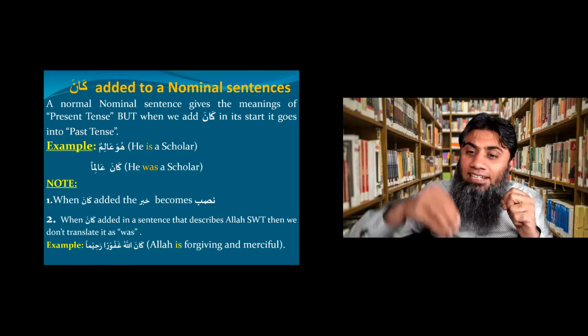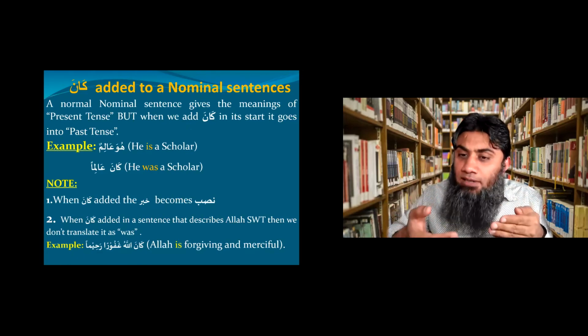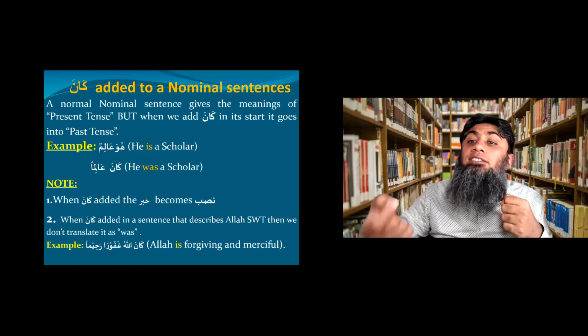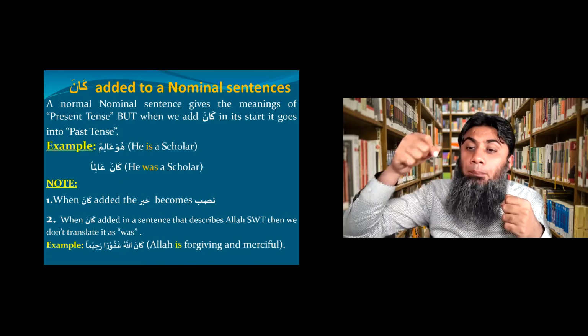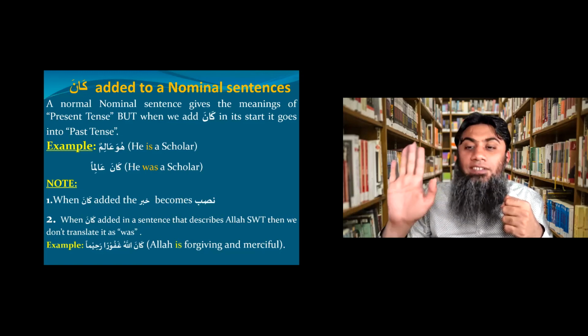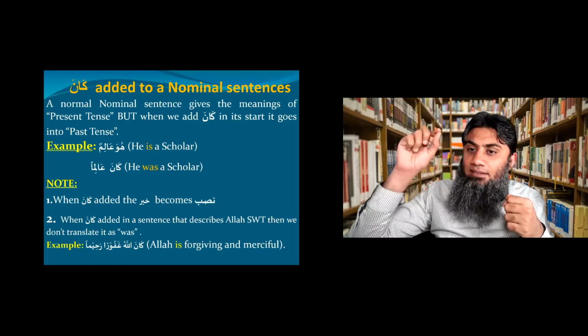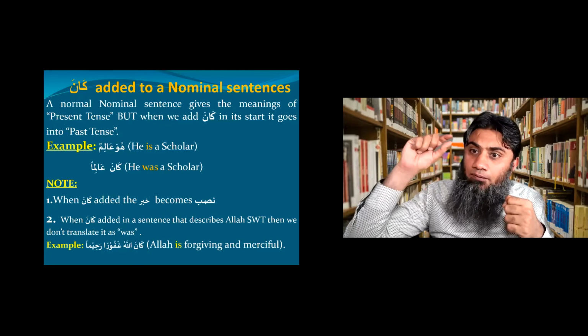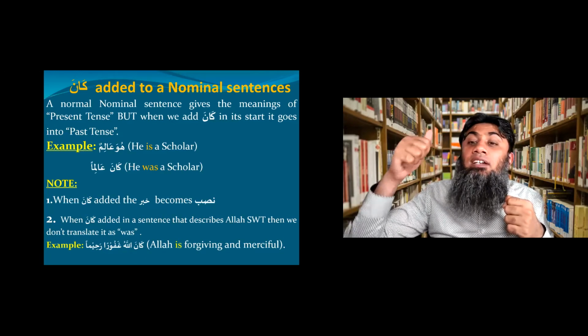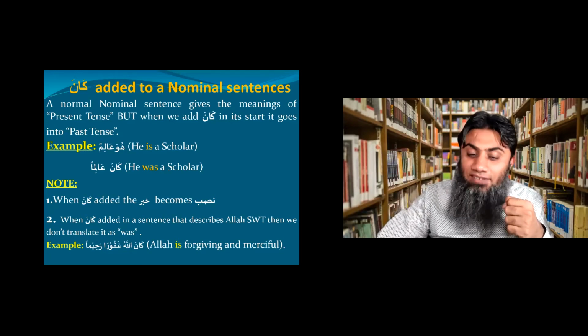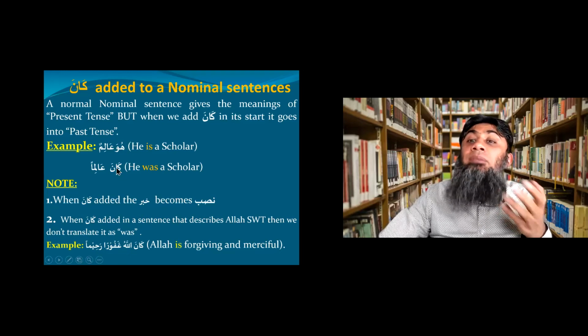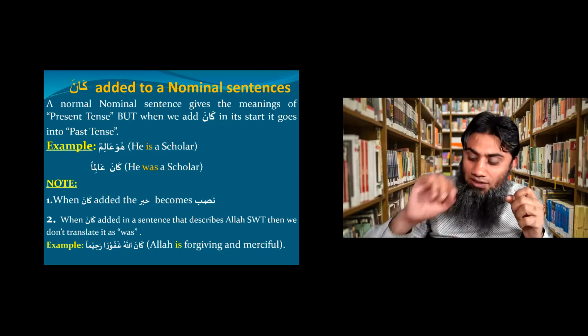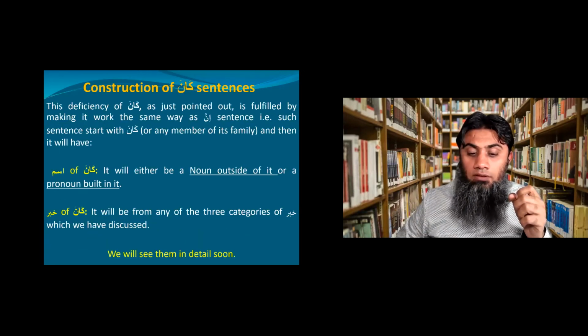And the built-in ism of kana is found the same way as you find the built-in doer of any other fail, which means that because kana is cell number one in the Madi chart, and cell number one has a built-in he, this was the reason I did not use huwa when I use kana. Clear? Now you got this point. Now let's go back to our discussion.